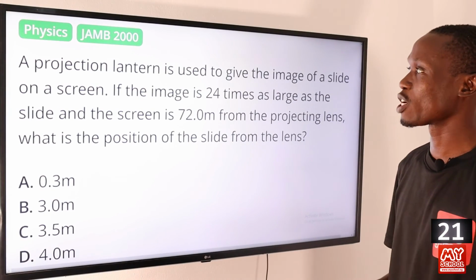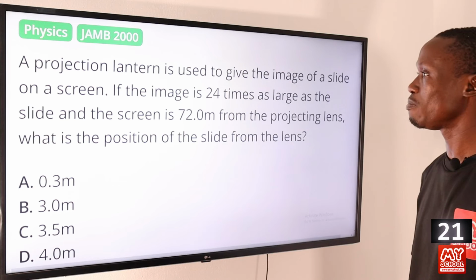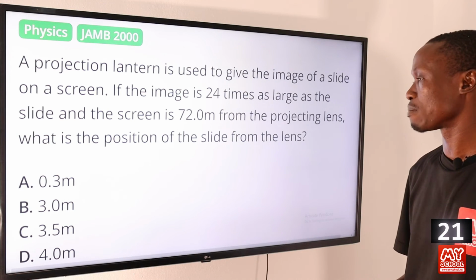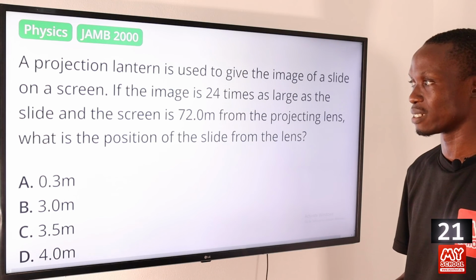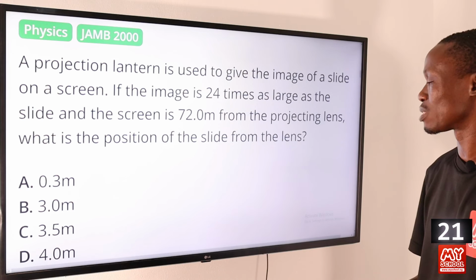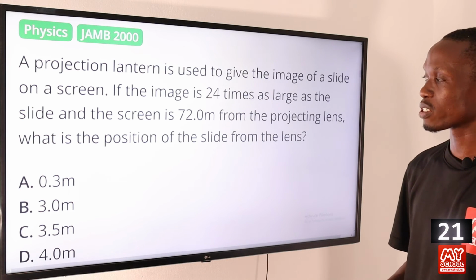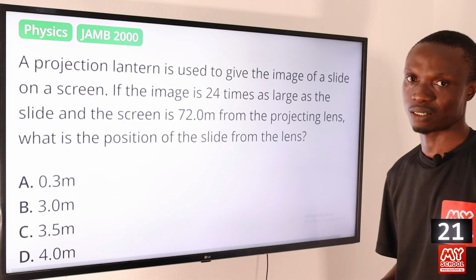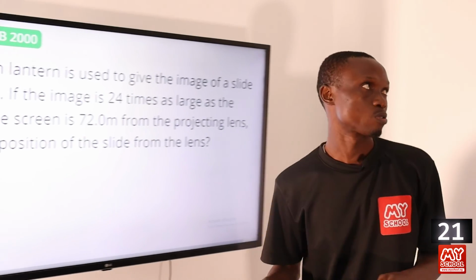Question 21. A projection lantern is used to give the image of a slide on a screen. If the image is 24 times as large as the slide and the screen is 72.0 meters from the projecting lenses, what is the position of the slide from the lenses? So let's move over to the board to solve this question.